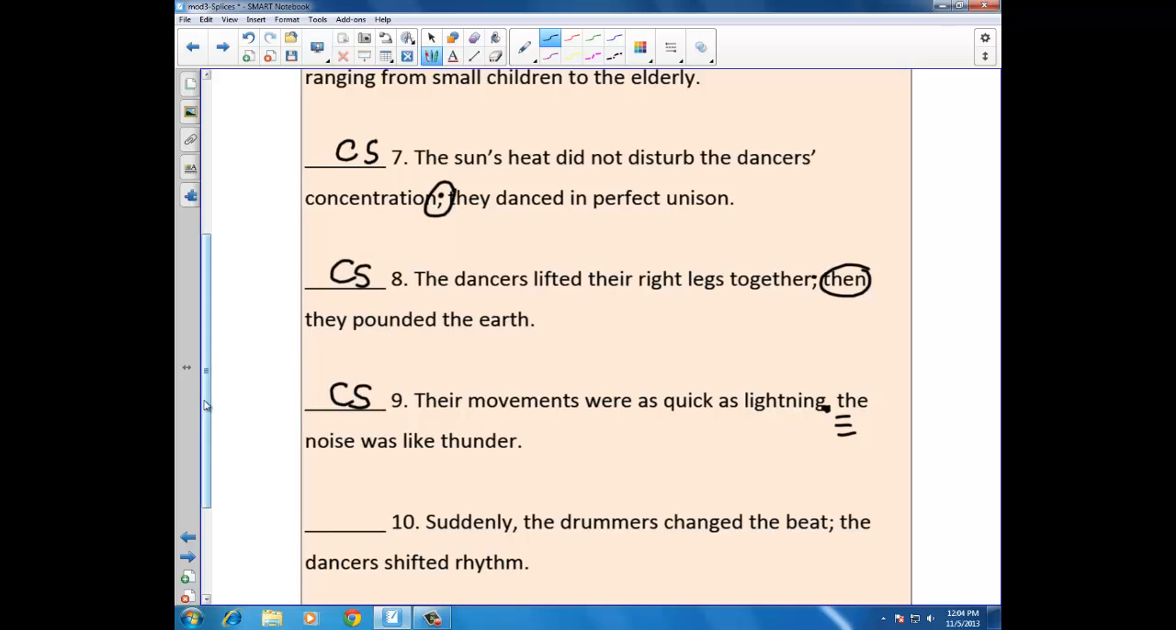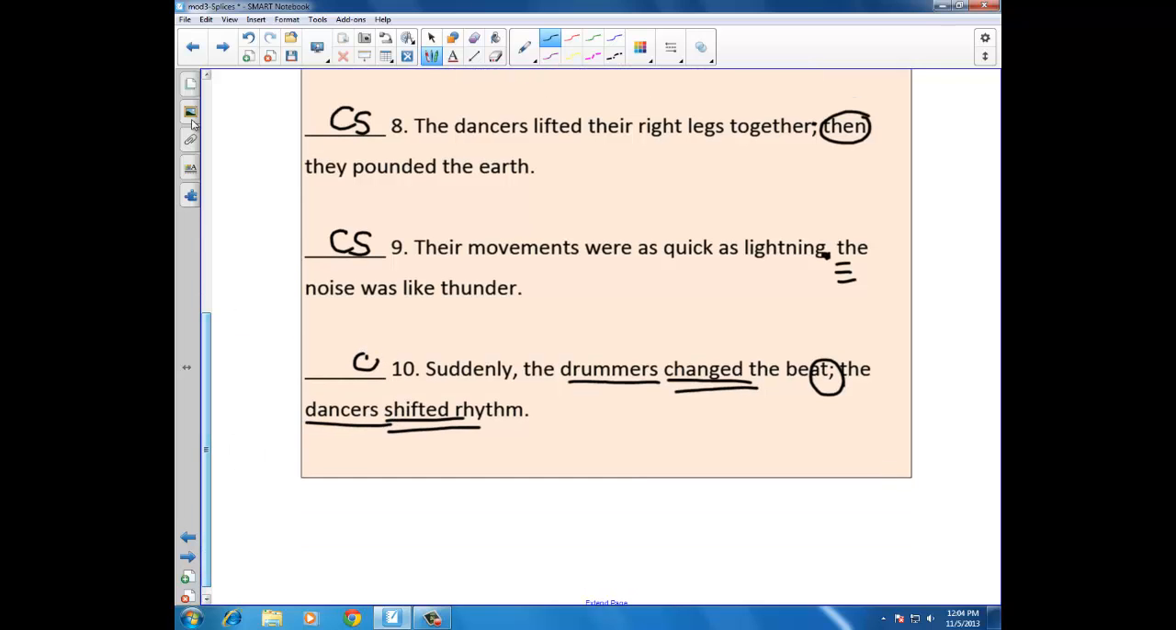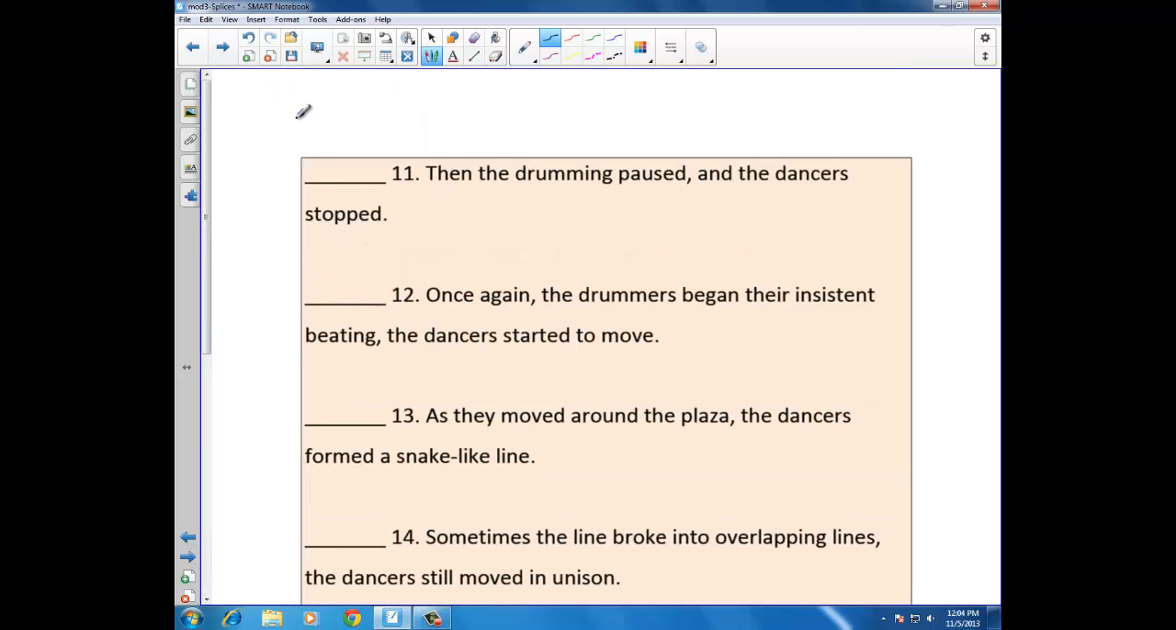Suddenly the drummers changed the beat. The dancers shifted rhythm. There's the semicolon. We check on either side. Drummers changed the beat. Changed is the verb. Drummers is the subject. The dancers shifted rhythm. Shifted is the verb. Dancers is the subject. We have a correct sentence. Then the drumming paused and the dancers stopped. Look at that beautiful coordinating conjunction sitting right there. We know it's correct.